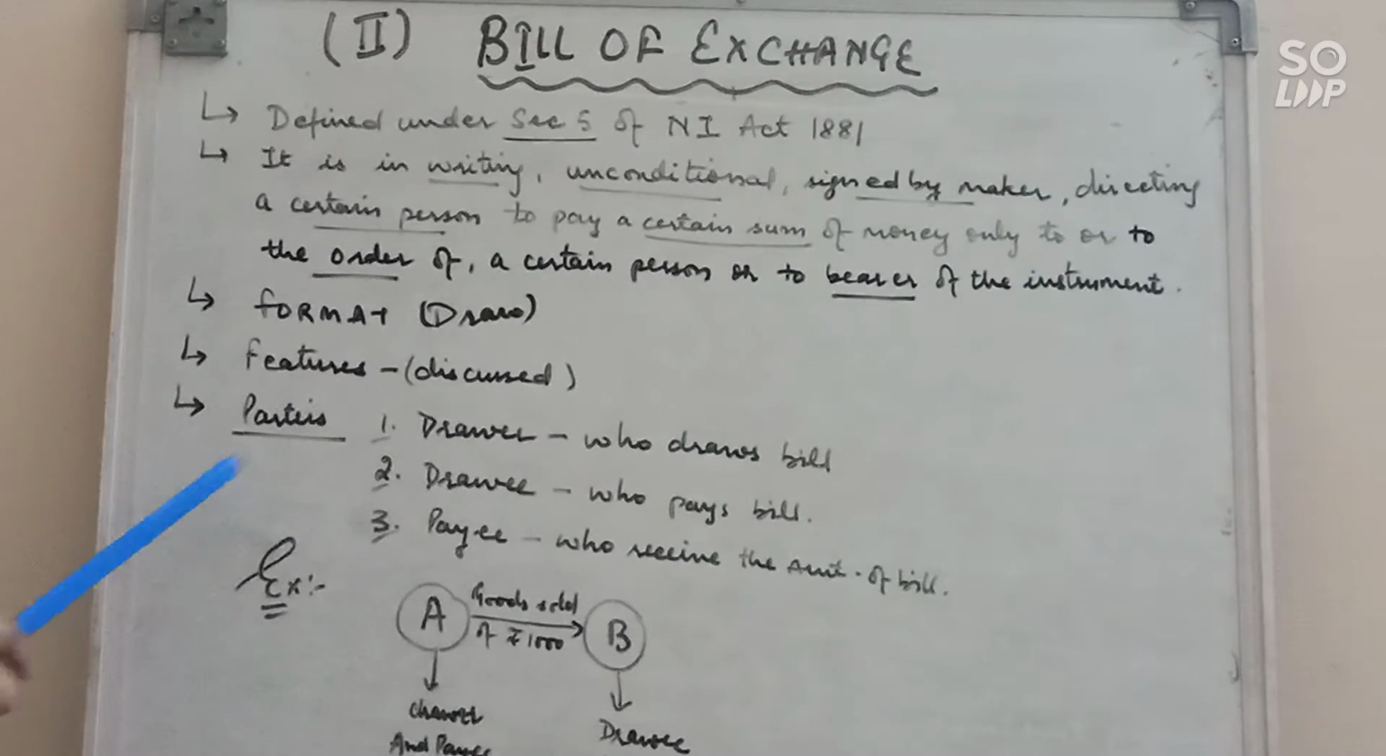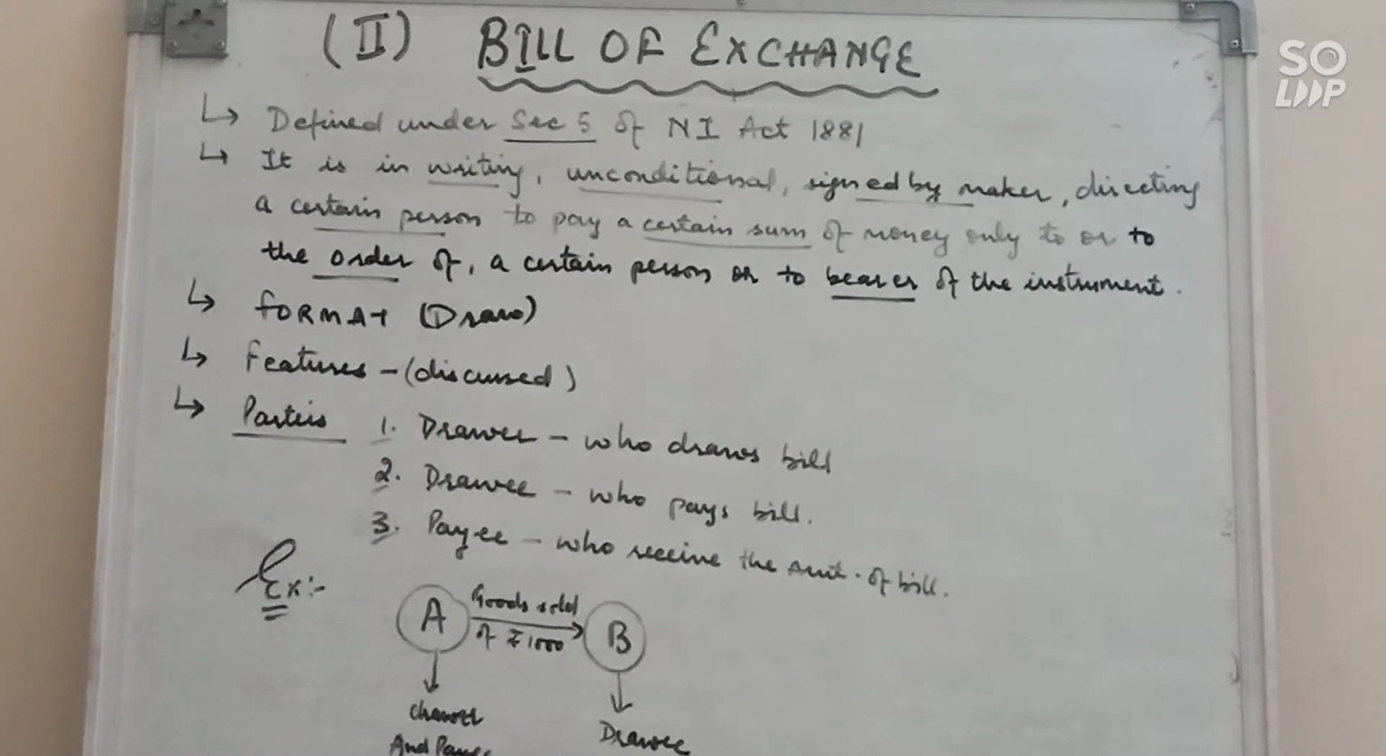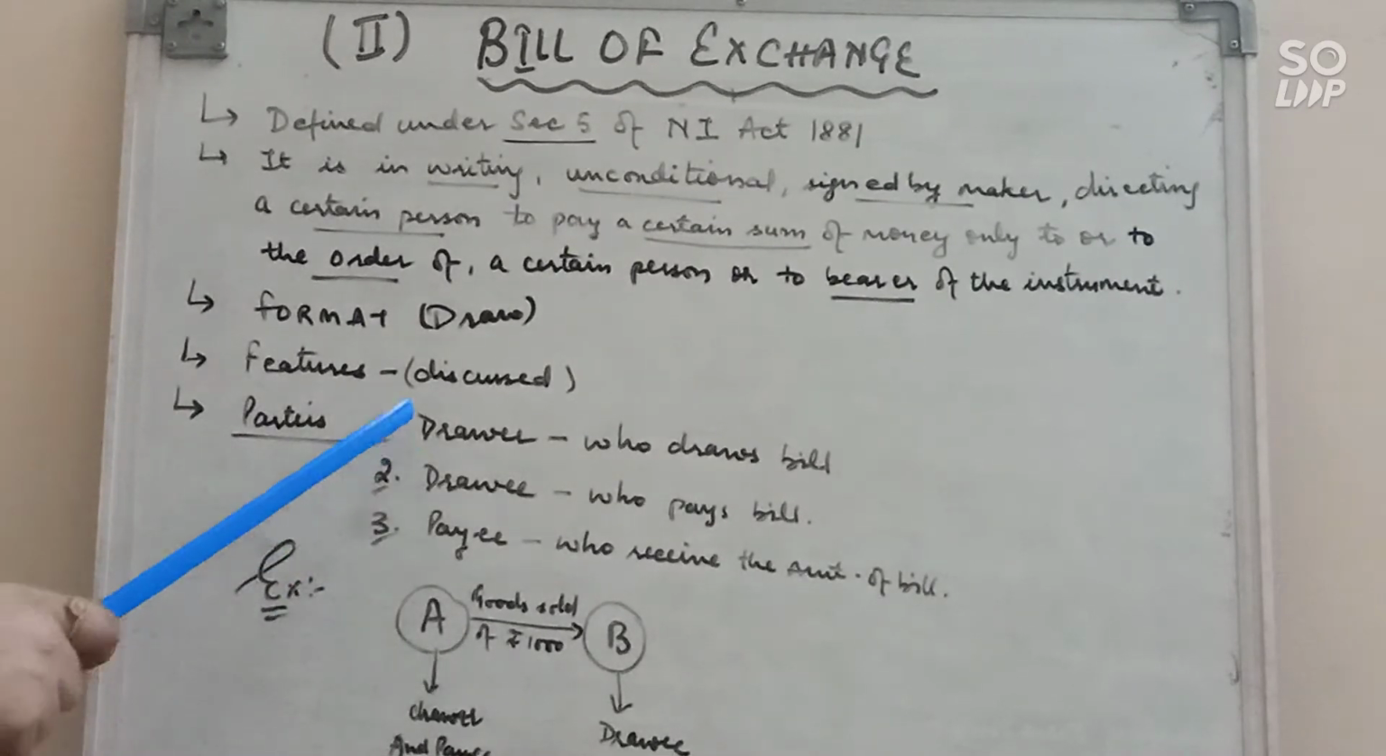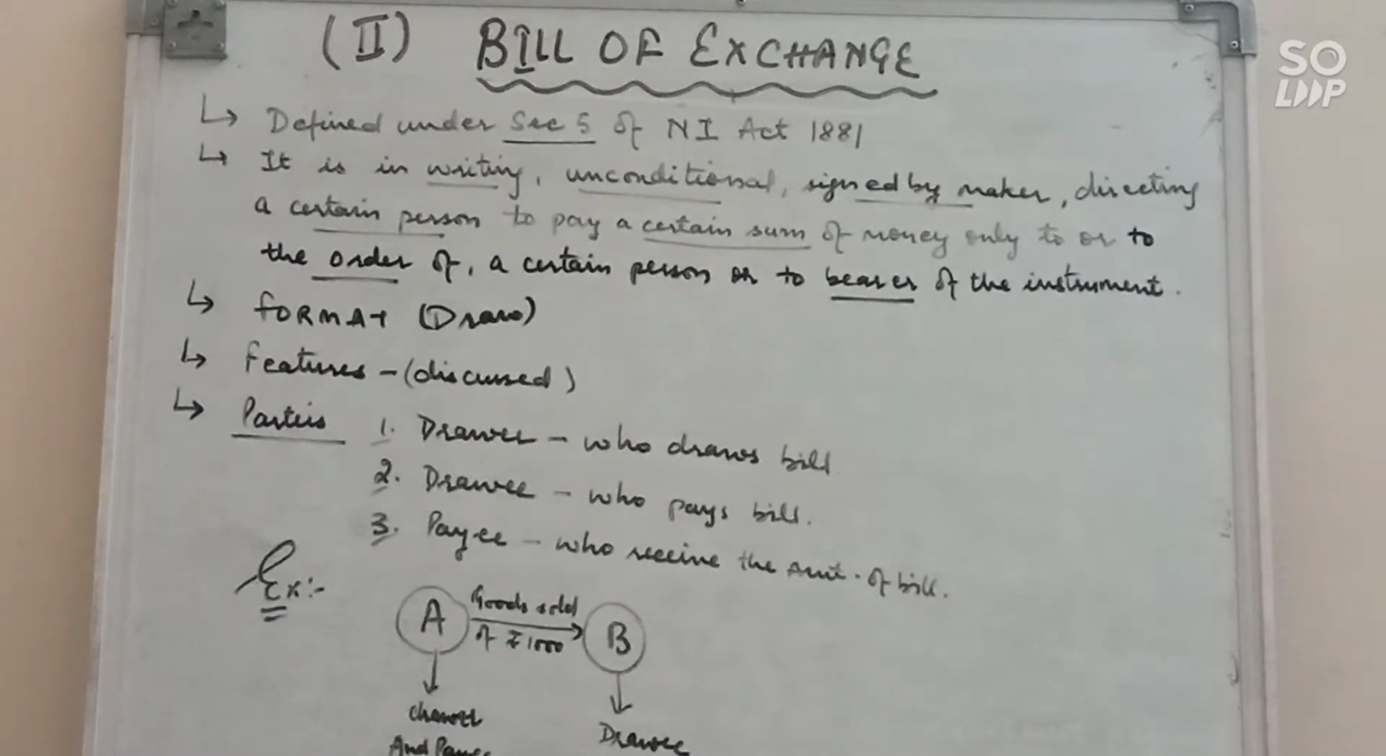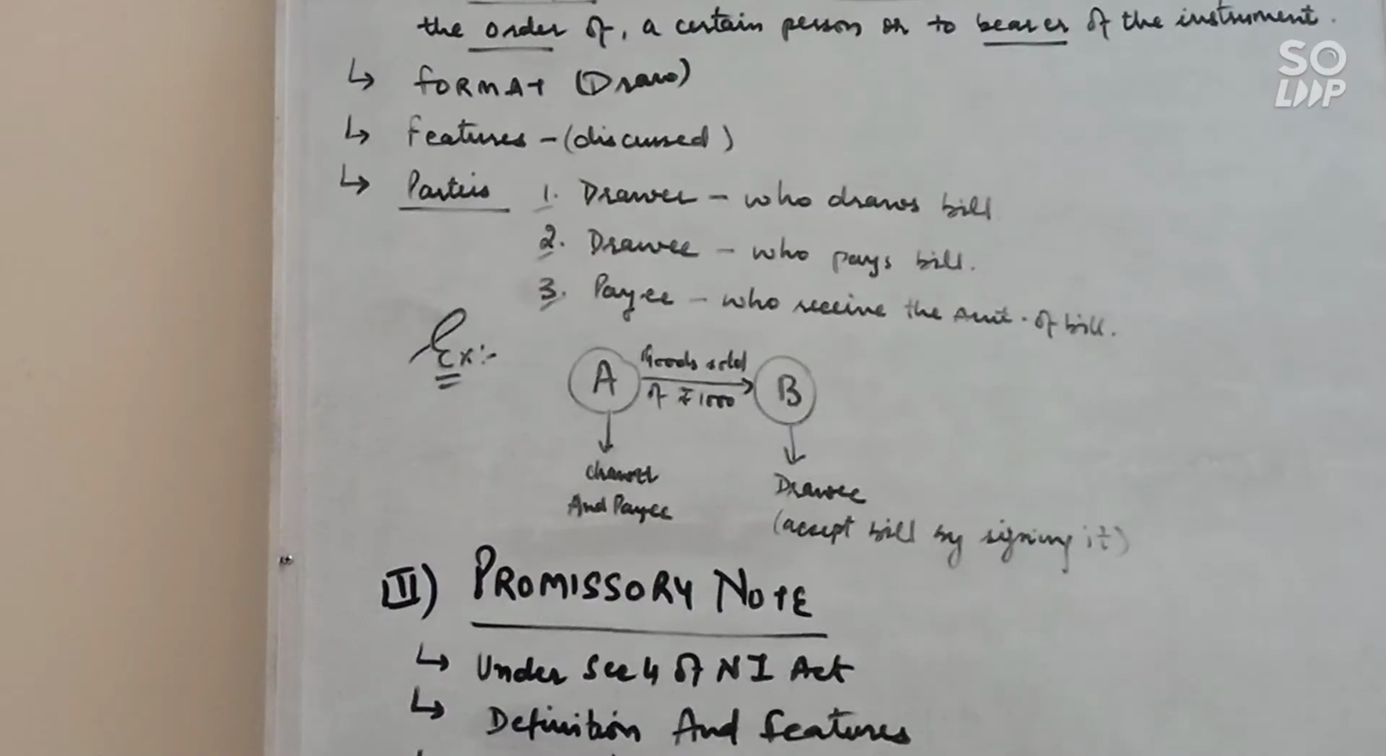So next is parties. We have three parties: the drawer, who will draw the bill; the drawee, who pays the bill; and the payee, who will receive the amount of the bill. And in most cases it may happen that the drawer and payee are the same person. Let's take one example to understand the bill of exchange.